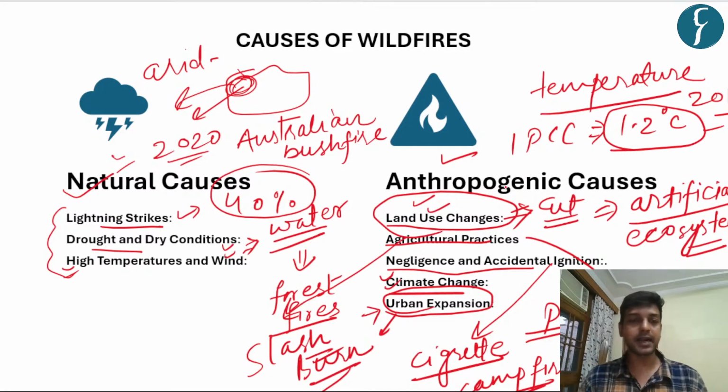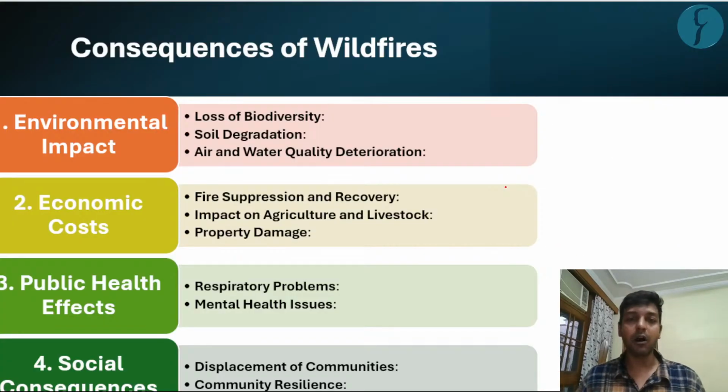Now we will try to understand the consequences of wildfires. So first important is the loss of biodiversity. I am going to take one example of the Australian bushfire.